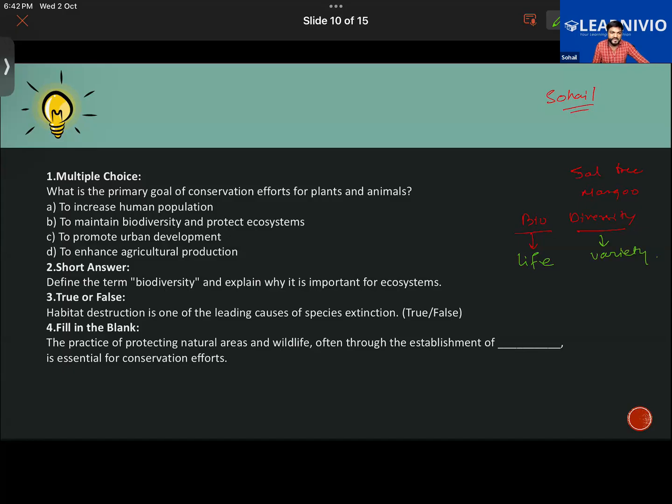So biodiversity is the variety of different living organisms on earth. That will include the plants, the microorganisms, animals, plus the environment, the ecosystem in which they are living.